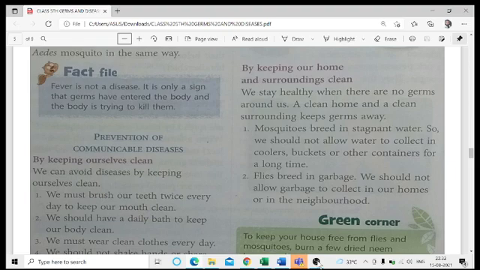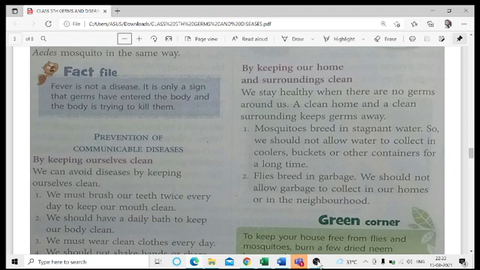Basically, in terms of our homes and surroundings, mosquitoes breed in stagnant water. Breeding in stagnant water means what? If water is kept anywhere in an open area, such as in tires, containers or plastic bottles, anything which is left open, then what will happen? Water will get filled inside those containers, either due to rain or due to any other means.